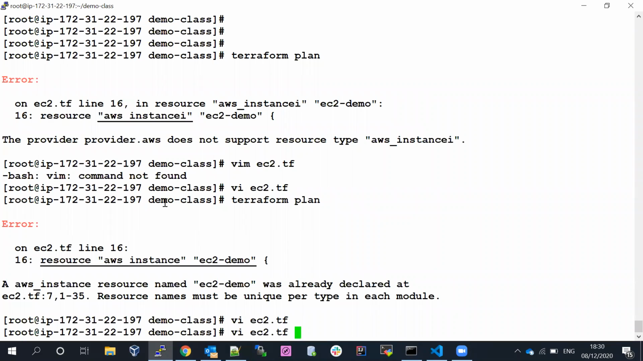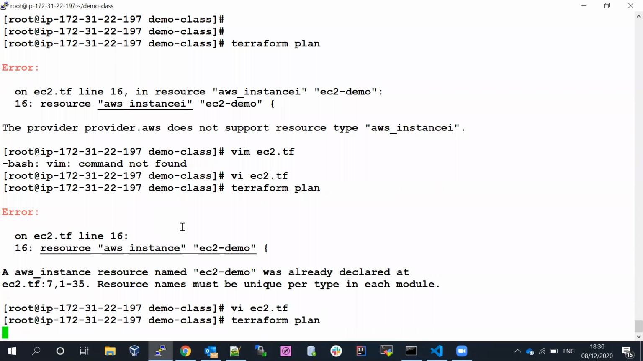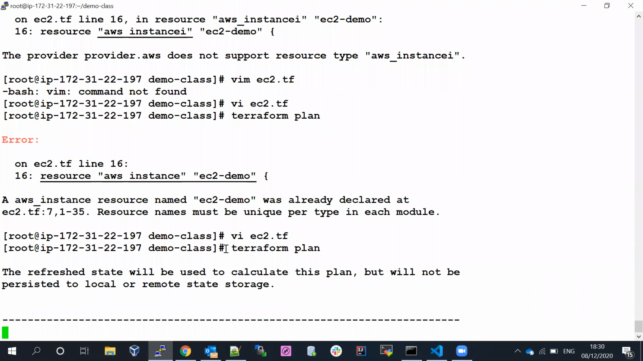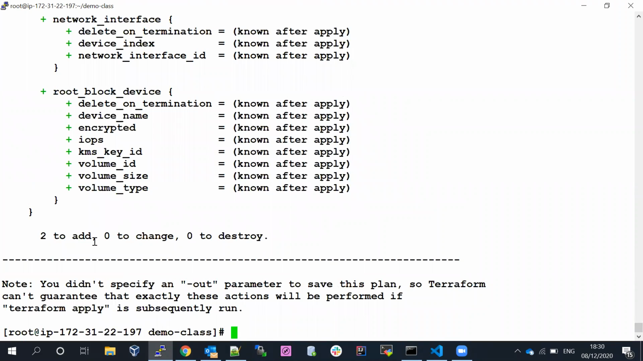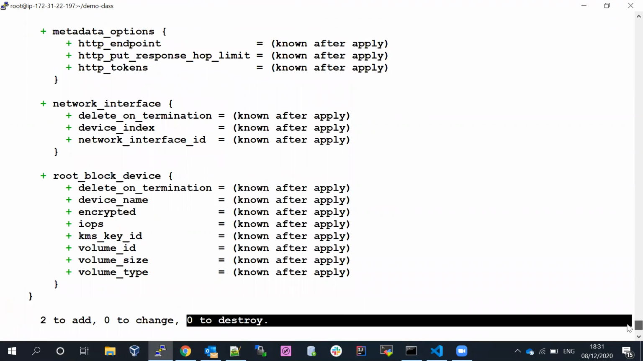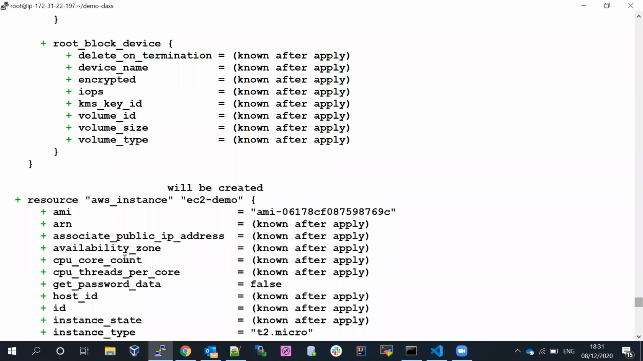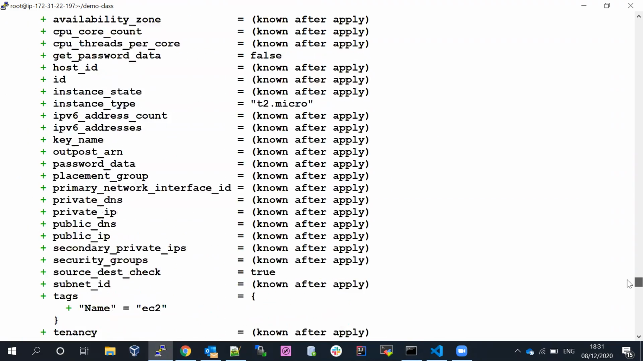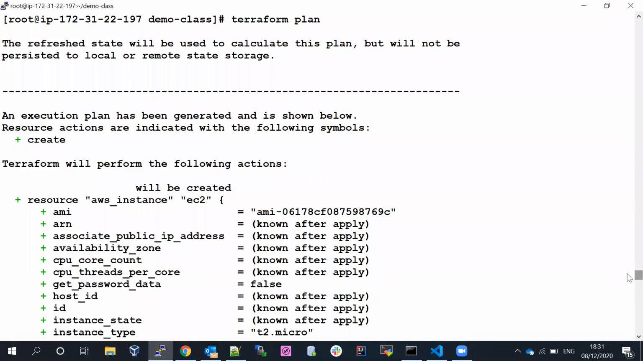Now, if I run the Terraform plan, what will happen? Let's see. Now we can see it's passing. So we can see two resources to add, 0 to change and 0 to destroy. If we go up a little bit, you can see one resource is creating EC2 demo. The other resource, we can see this is the logical name EC2. So now both resources are creating.